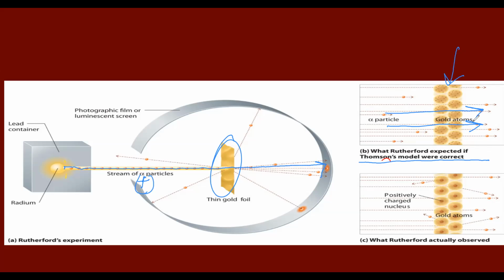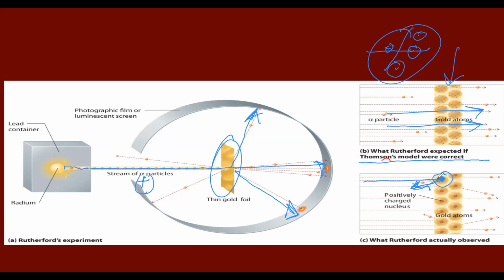But what happened is that they started to bounce off. And he didn't think that was going to happen because we thought that the model was like the plum pudding, with the electrons scattered and most of it positive, but that didn't happen. So what they thought was there must be something kind of hard in the middle that is causing it to bounce off. And that is how they found out that in the middle we have a positive charge, because